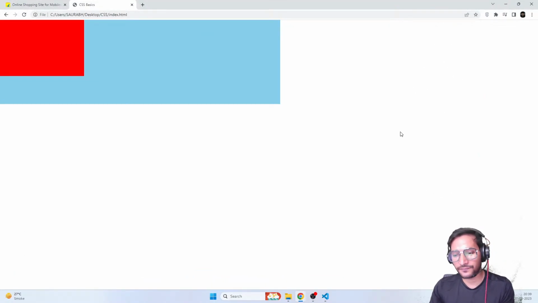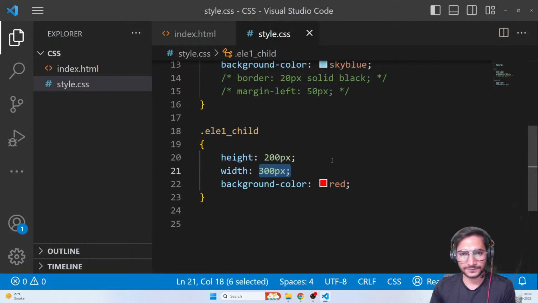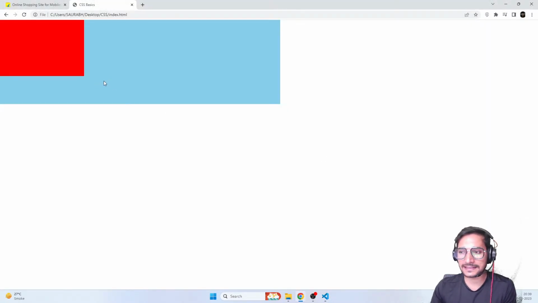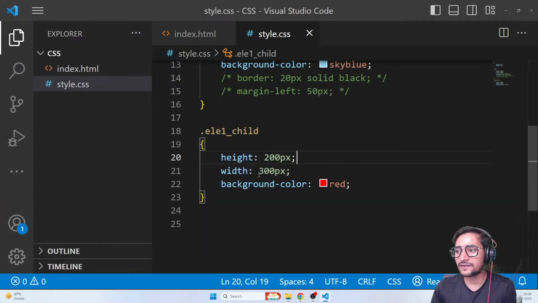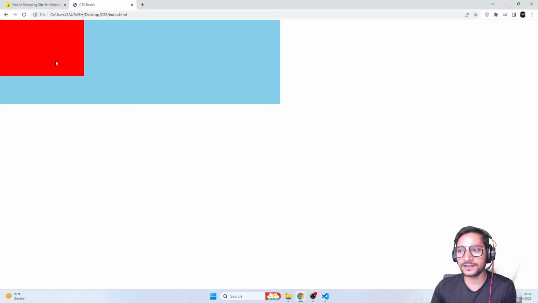So pixels are fixed. What if I want, in this case, this child element to depend upon the parent for its height and width? Right now, I have simply given it 300 pixels. But I want this child element to depend upon the parent. That means if in future the parent becomes smaller, you should also become smaller. If the parent becomes bigger, you should also become bigger.